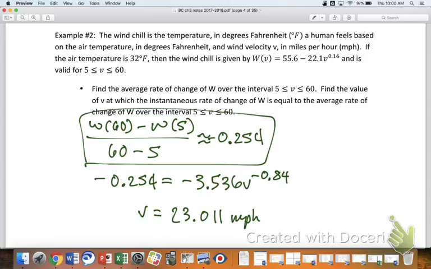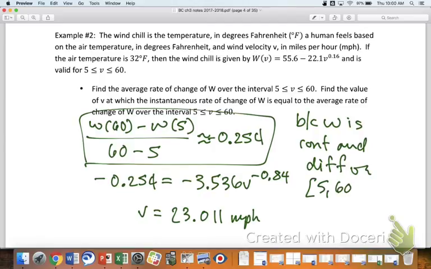So here's where you kind of play the test game a little bit. If it doesn't explicitly say you need to prove this, then all you have to really do is positively identify it as being continuous and differentiable. And you could use some tools at your disposal. The fact that it's v to the 0.16 and we don't have any negative inputs means that we're not going to have any issues with domain. There's no vertical asymptotes. There's no removable discontinuities. So I think we do have a nice continuous function. I don't think there's any issues with differentiability. So we just would mention it, right? So we'd say, because W is continuous and differentiable on the interval 5 to 60.